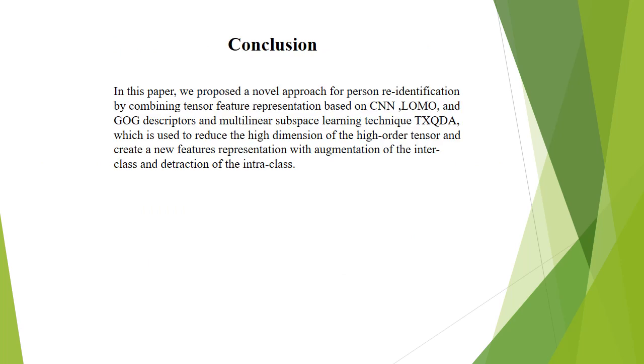Finally, the conclusion. In this paper, we propose a novel approach for person identification by combining tensor feature representation based on CNN, LOMO, and GOG descriptors and the multilinear subspace learning technique Khider, which is used to reduce the high dimension of the high-order tensor and create a new feature representation with augmentation of the interclass and reduction of the intraclass scatter. Thank you for your attention.